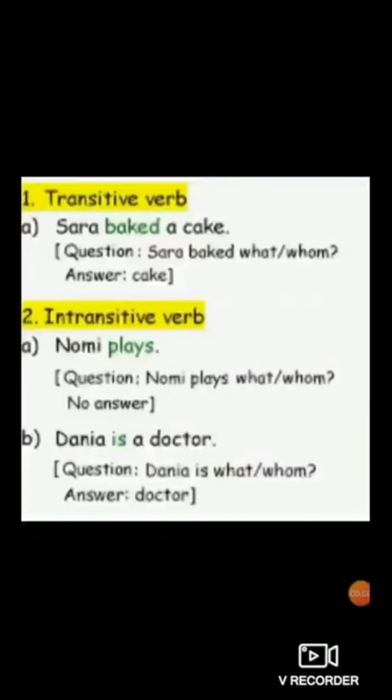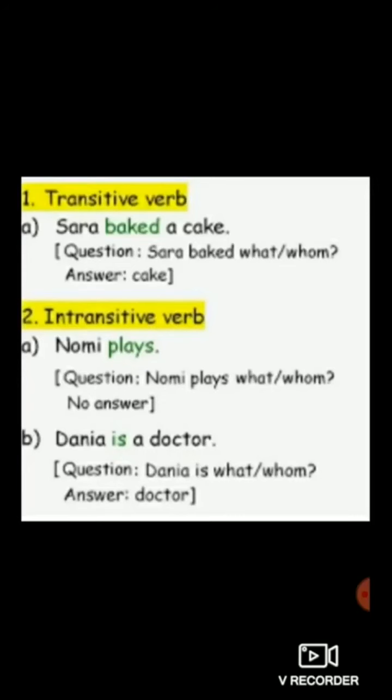So in this example, Dinah is a doctor. Here there is no action verb. So the helping verb you can see, that is. Very good. Is is known as a helping verb. Now you have to frame a question on this verb so that you get an object as an answer. Dinah is what? A doctor. So here in this sentence you are getting an object as an answer.